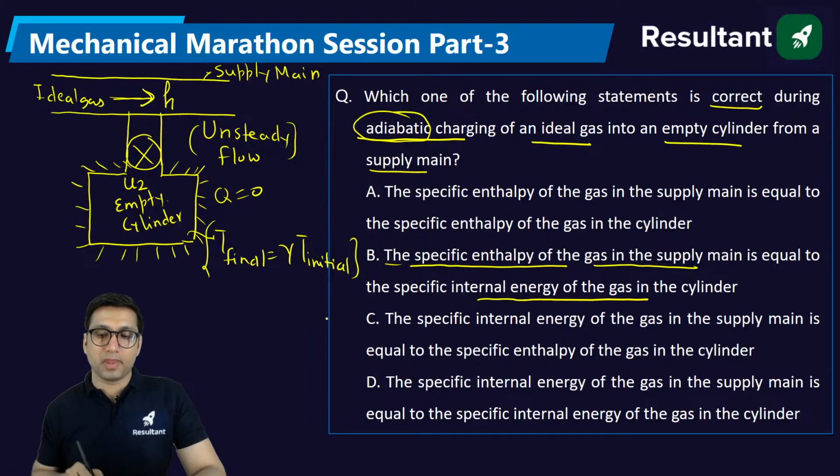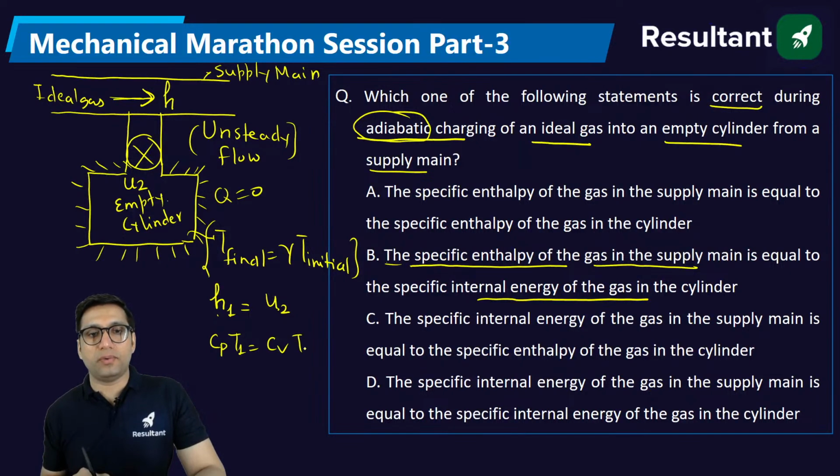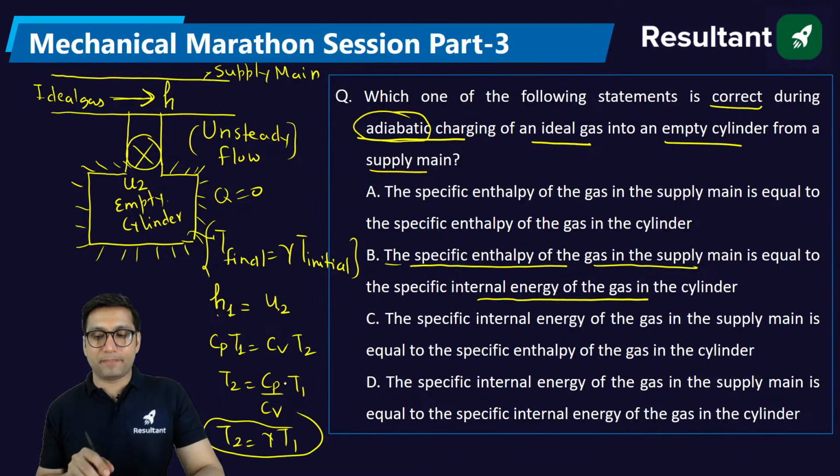When you solve this equation, specific enthalpy in the supply main, h1, is equal to Cp into T1, and the specific internal energy u2 is Cv into T2. So what will be T2? T2 will be Cp by Cv into T1, or T2 will be equal to gamma times T1. So the result that the final temperature is equal to gamma times initial temperature comes from this equation. Option number B.